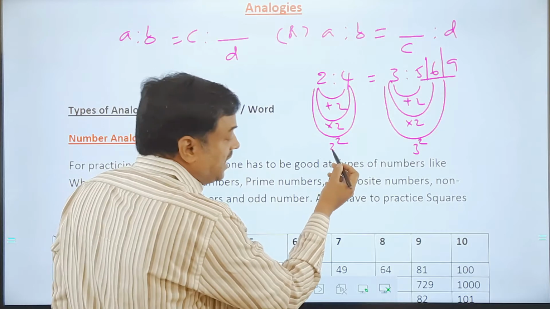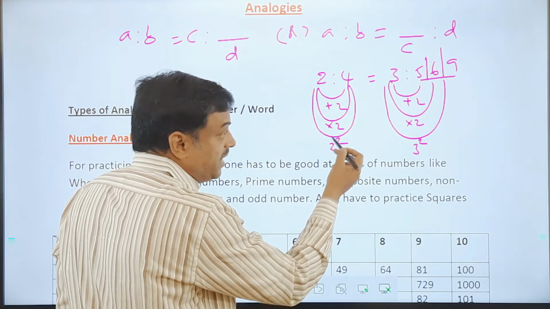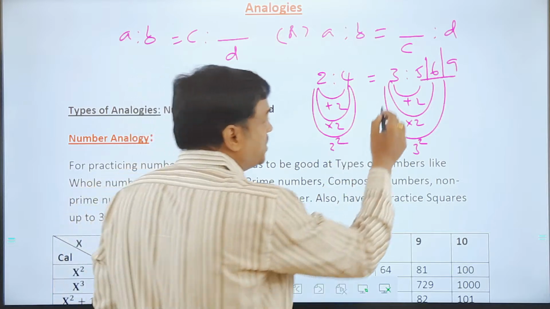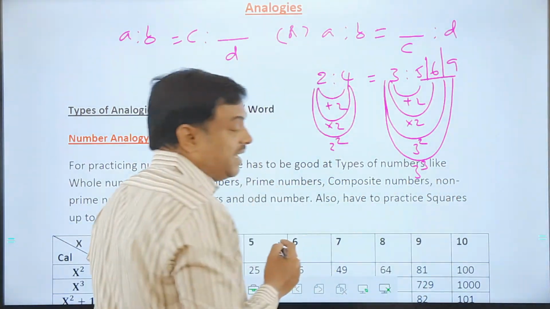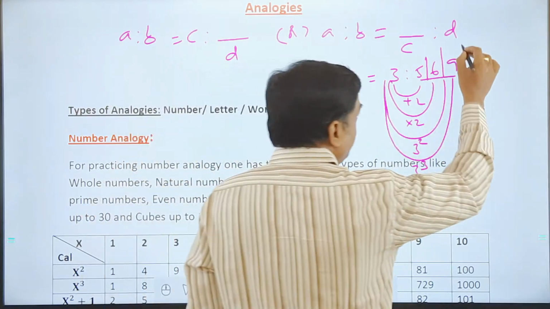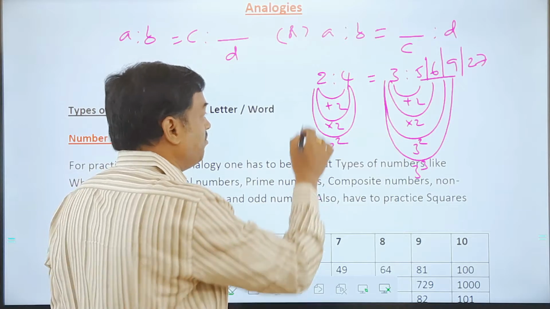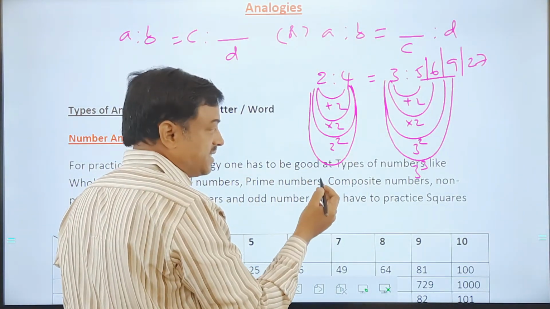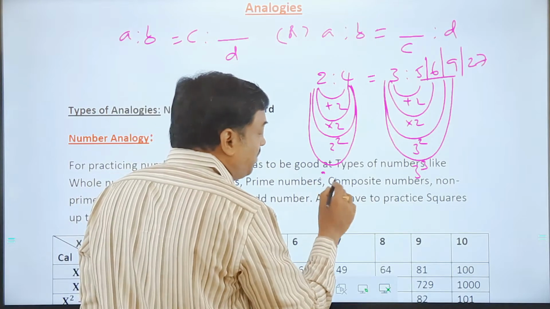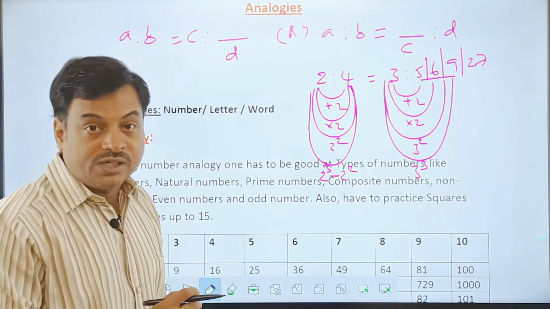Next one, it could be taken like this: 2, same base, same power. If I apply the same logic here, same base, same power, this can be logically taken as 3 cube also, which is 27. And many more logics can be possible, my friend. So if I suggest in the other way, it can be a 2 cube minus 2 square kind of logic.